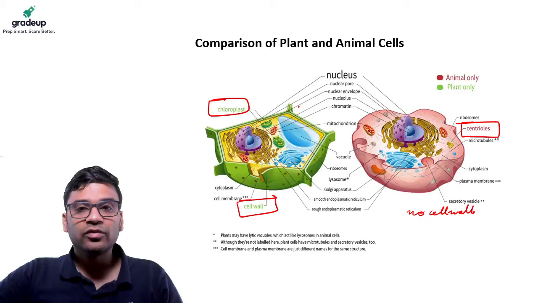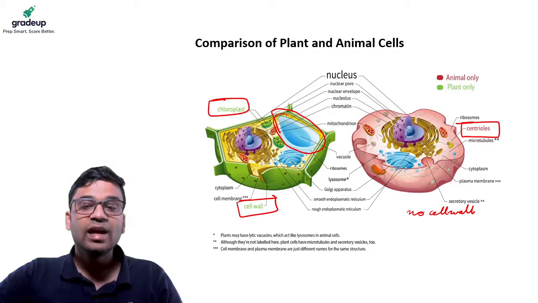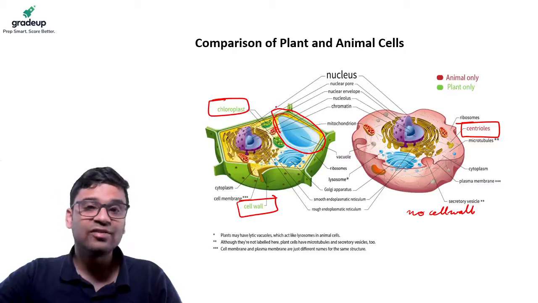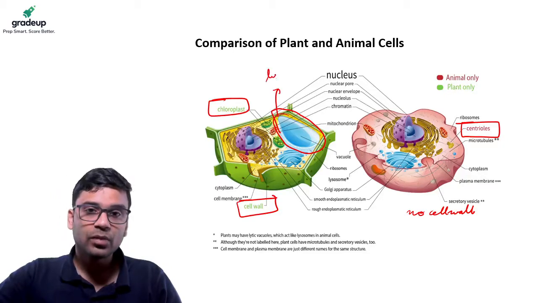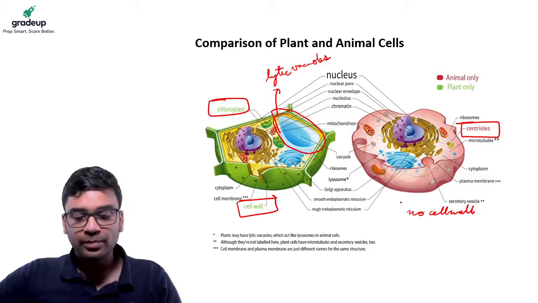And the rest, most of them are similar. And in plant cells, there is a big vacuole. You see, this is one big vacuole they have. And these vacuoles also tend to act as lysosomes. They are actually called lytic vacuoles. Okay, this type of plant and animal cell comparison we can make.